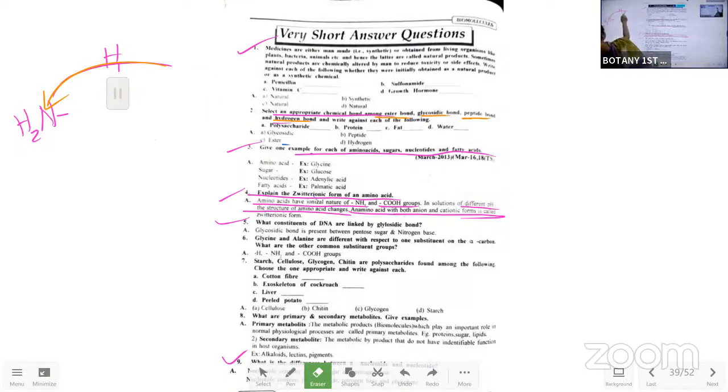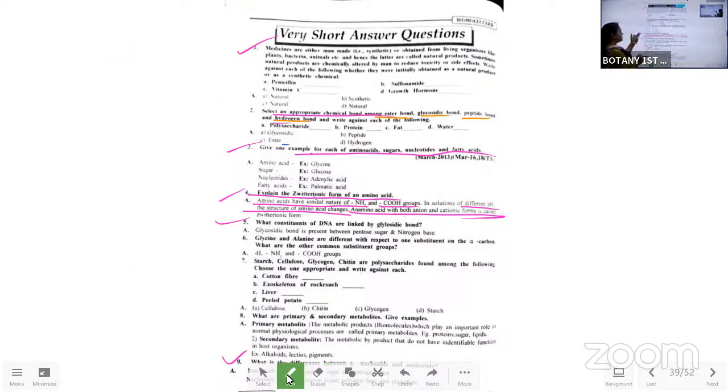So what we have to write over here for explain the Zwitter-ionic form of an amino acid: the amino acid has two major groups in it. One is the carboxyl group, COOH, and the other is the amino group, NH2.